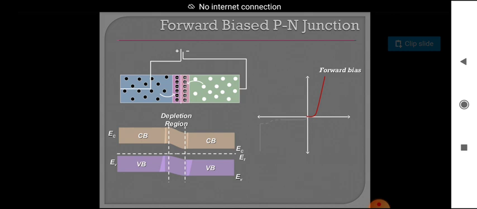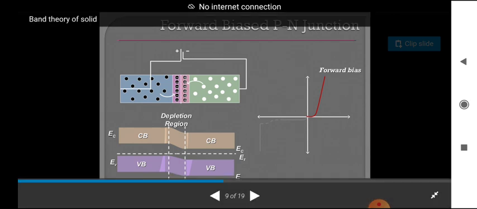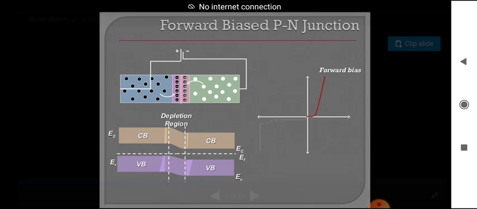That means some holes enter the n-type, and some electrons come to the p-type. After some time there will be some potential at the junction. This is simply called a potential barrier, and this barrier stops all the holes and electrons from diffusing further. That is the depletion layer.